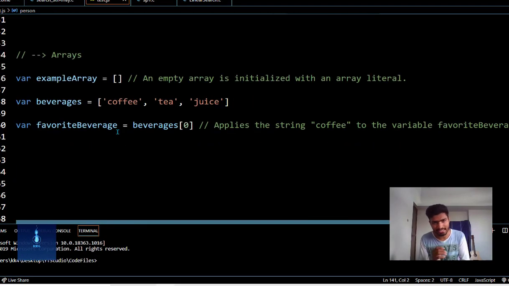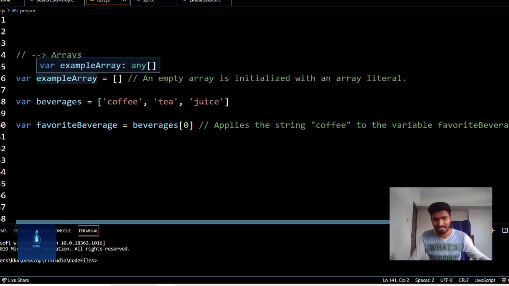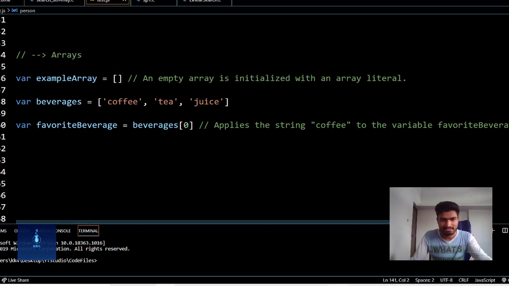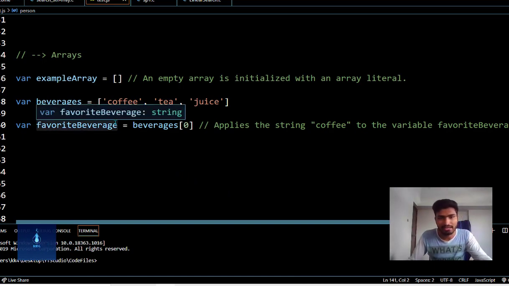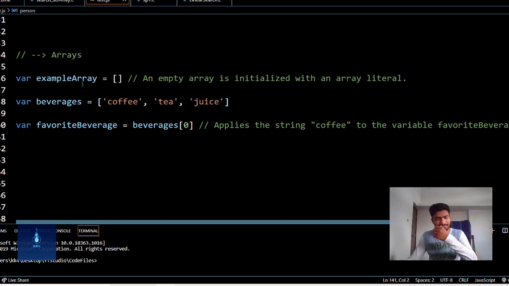Now the next data type is arrays. An array stores multiple values in a single variable. An array is an object that can contain multiple different data types in a list. In JavaScript, an array can contain multiple data types, unlike other programming languages such as C, which has only one data type inside an array. When we define an array, the contents are contained within square brackets. As we saw, the contents of an object were inside curly brackets, and in the case of an array, the contents are inside square brackets with commas between each item.